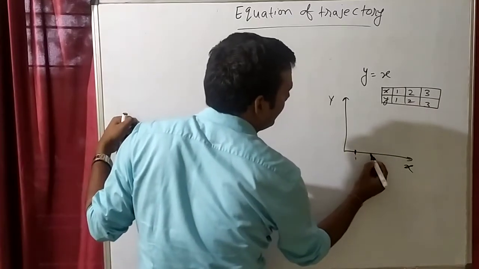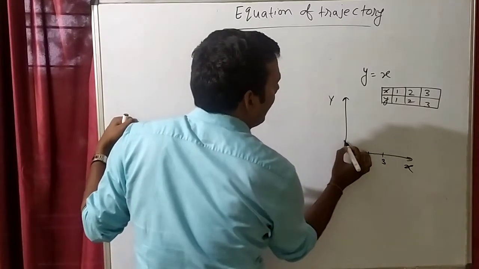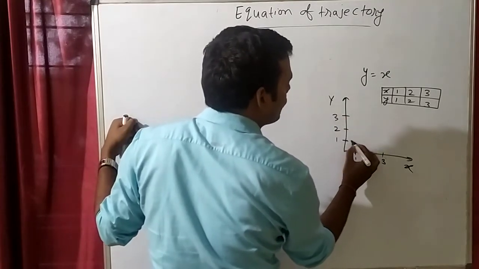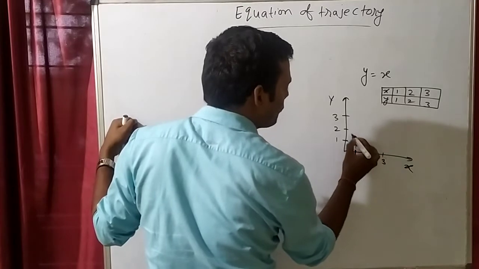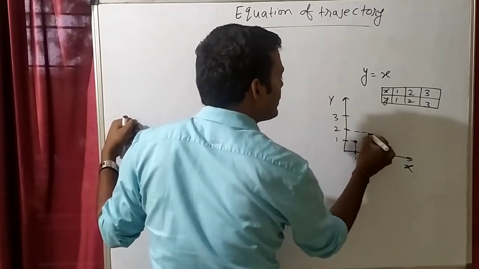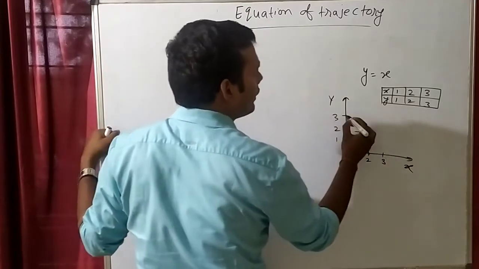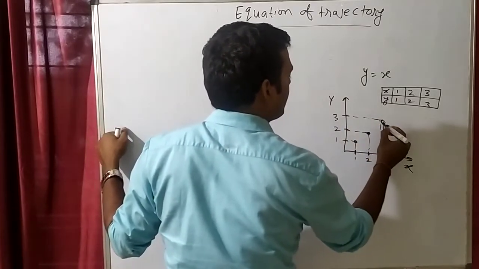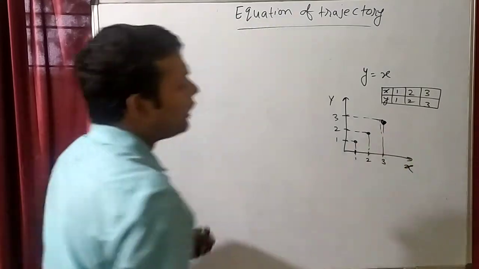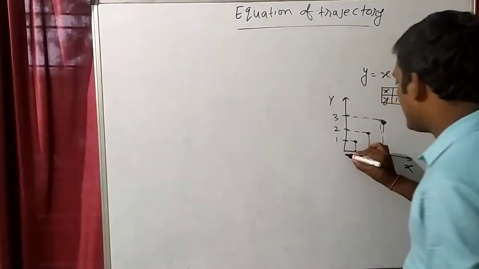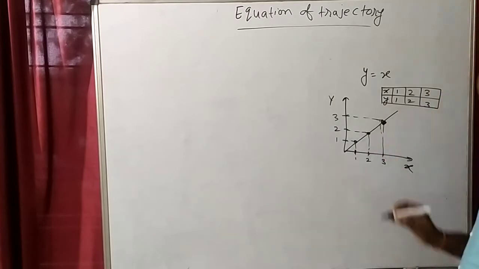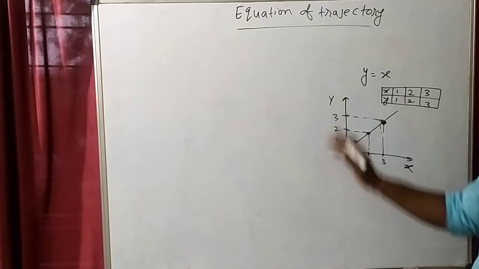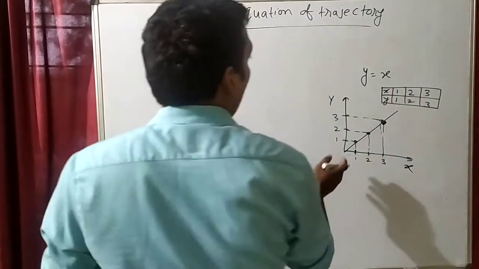Suppose on the x-axis this is 1, this is 2, this is 3, and on the y-axis also this is 1, this is 2, this is 3. When x is 1, y is 1, that means this point. When x is 2, y is 2, that means this point. When x is 3, y is 3, that means this point. When you join all these points, it will be a straight line. So this is y equal x, and it is an equation of the path.